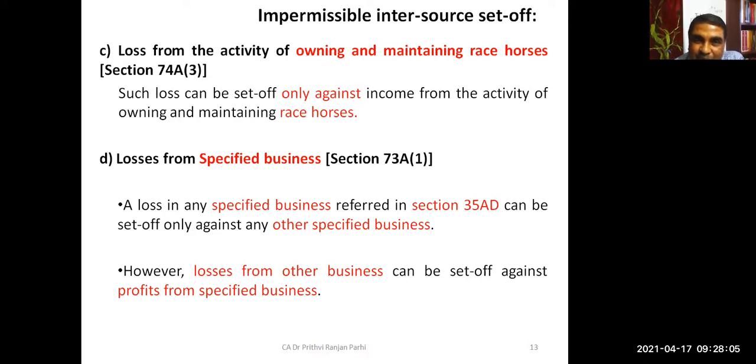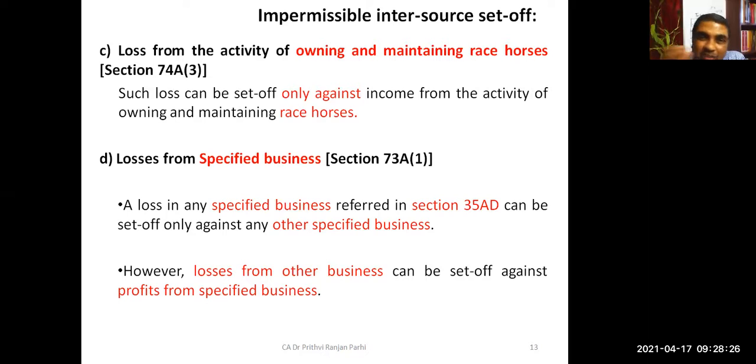That is, the similar business of owning and maintaining racehorses. Then only it can be set off against that profit. But if he has some other business, it cannot be set off. Understood? Let us say you are a person who is owning and maintaining racehorses.